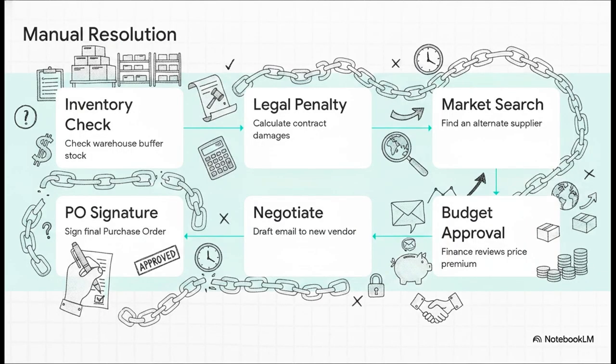Think about the painful manual chain a procurement team normally grinds through. First, an inventory check, then pulling the legal contract to calculate penalties, getting a lawyer to actually sign off on it, searching the open market for alternatives, routing for budget approvals, drafting a negotiation email, waiting days for a reply, and finally, getting a director to sign a new PO. It's slow, it's expensive, and honestly, it's incredibly error-prone.